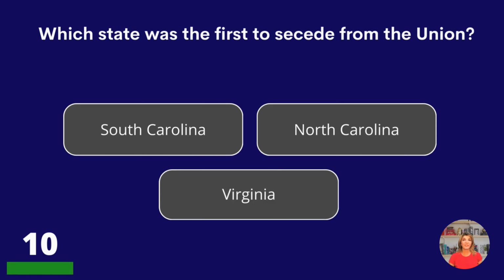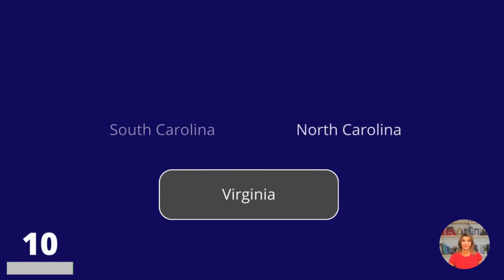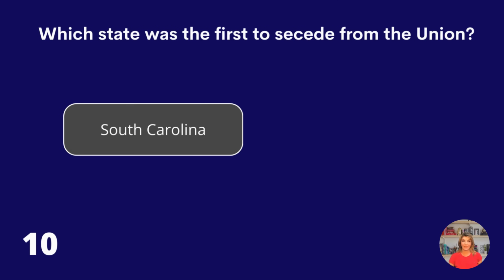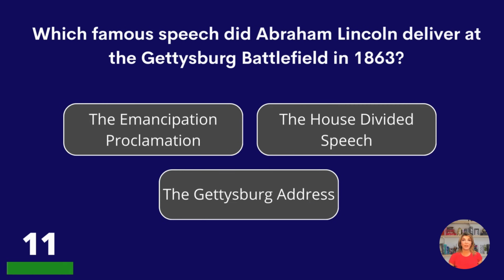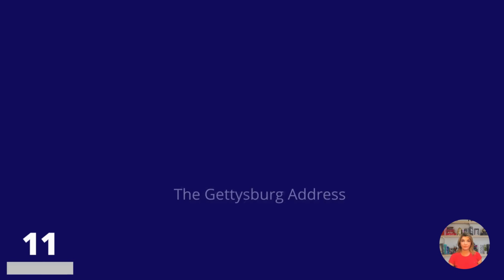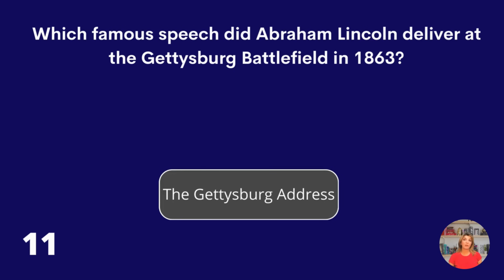Which state was the first to secede from the Union? South Carolina, North Carolina, or Virginia? South Carolina. Which famous speech did Abraham Lincoln deliver at the Gettysburg Battlefield in 1863? The Emancipation Proclamation, the House Divided Speech, or the Gettysburg Address? The Gettysburg Address.